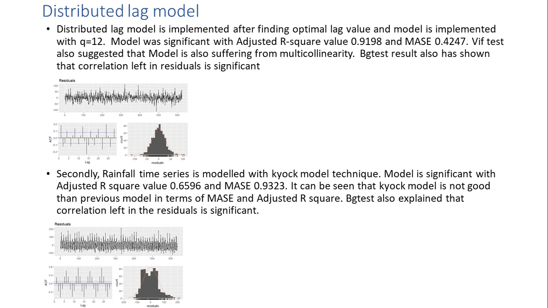Initially, we have implemented a distributed lag model with temperature as predictor series, which would explain change in the rainfall series. Optimal lag length Q is obtained from AIC and BIC values, and the model is fitted with optimal lag length of Q equal to 12. The model obtained was significant with MASE of 0.4247 and adjusted R square value of 0.9198.